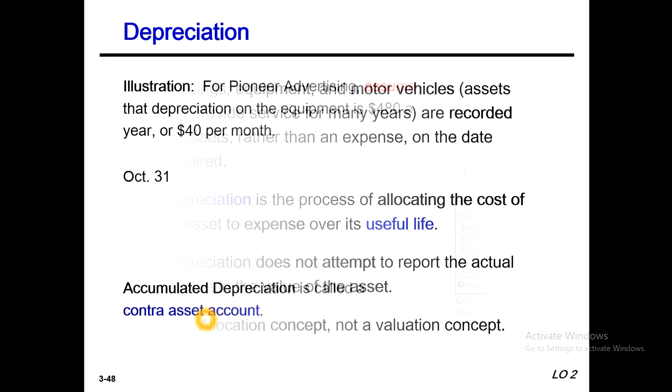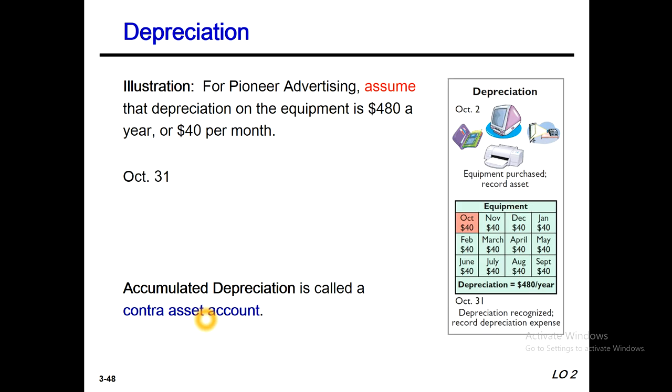Okay. So next point, this is the company Pioneer Advertising. Illustration here. For Pioneer Advertising, assume that depreciation on the equipment is 480 a year. So 480 a year, and this is the month of October. This is an assumption, not related to the actual trial balance items.